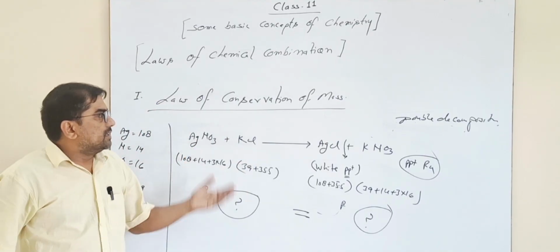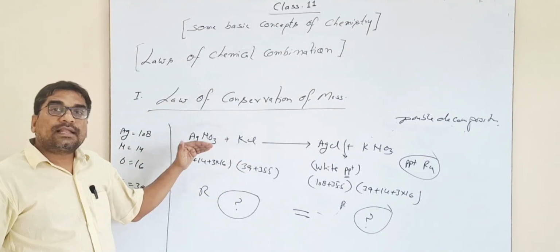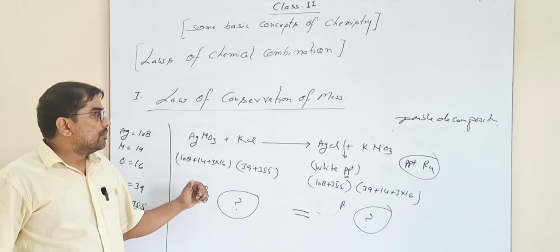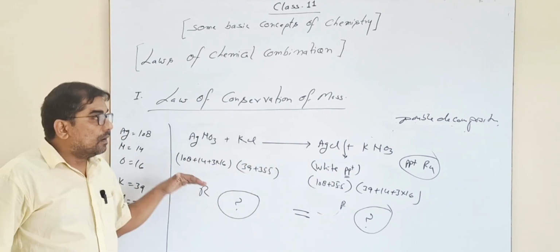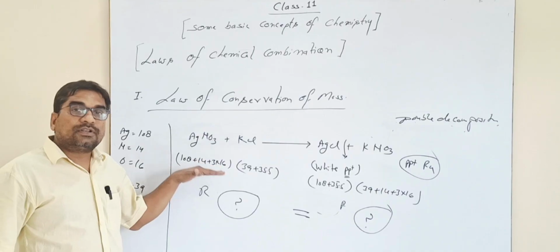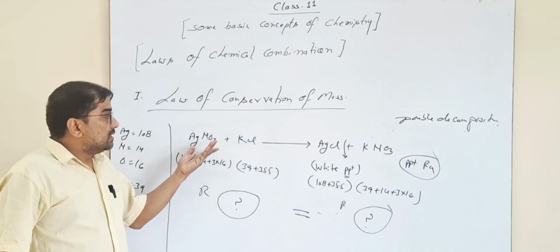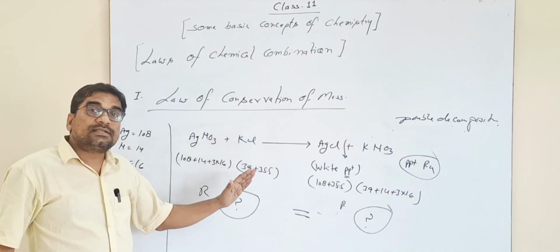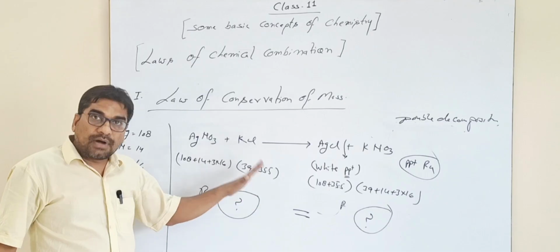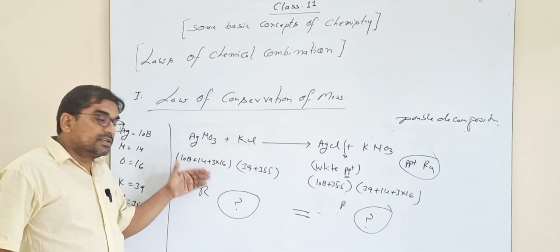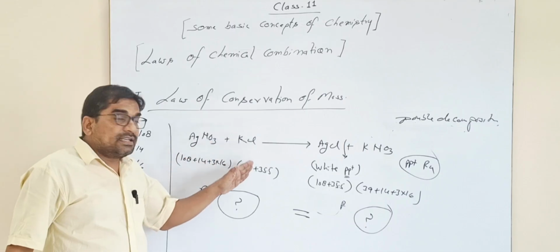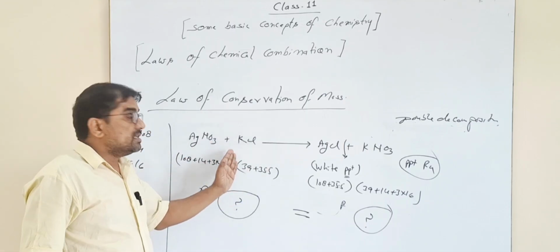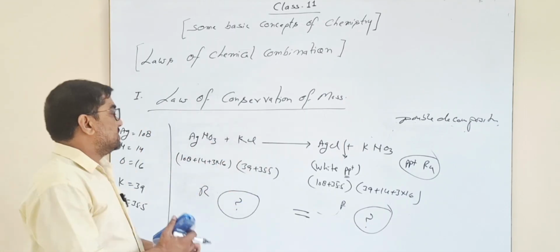So I repeat the law. In a chemical change, when a reactant converts into a product, the mass will always be conserved. There will be neither increase nor decrease in the mass when it converts from reactants into product, whether it's a chemical change or a physical change.